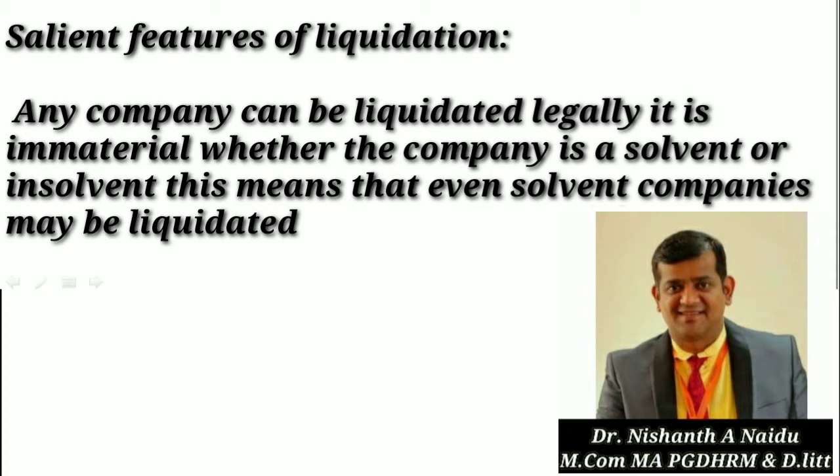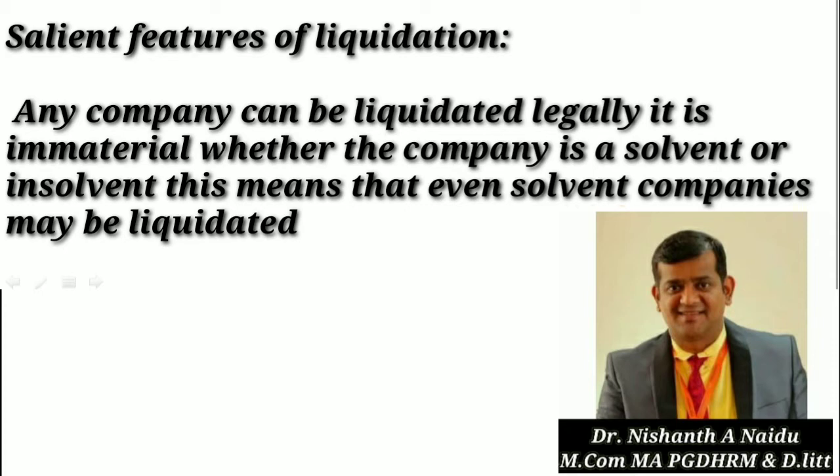During the process of liquidation, all the assets of the company are realized. Every asset will be valued, the final amount will be finalized, and then we are going to realize it. Out of those realized assets, claims of creditors are discharged.